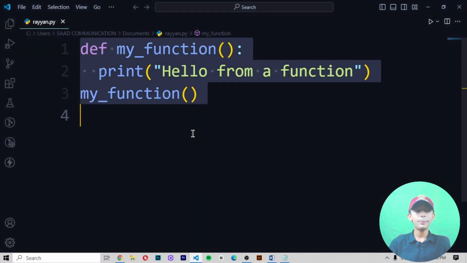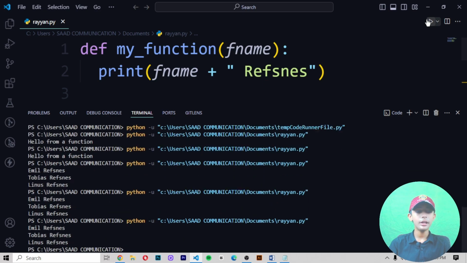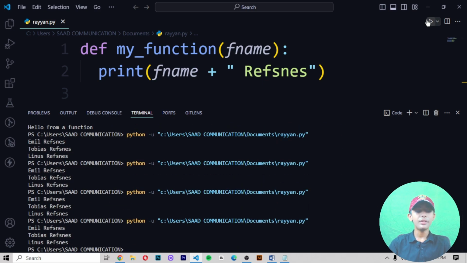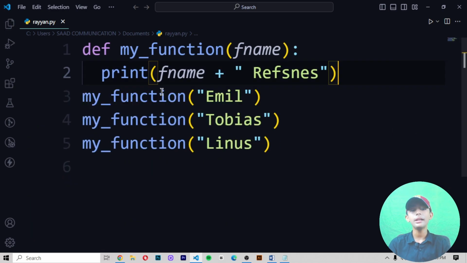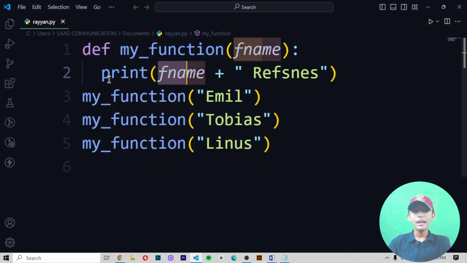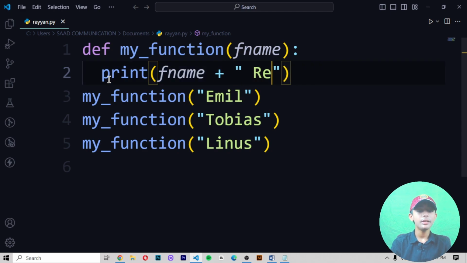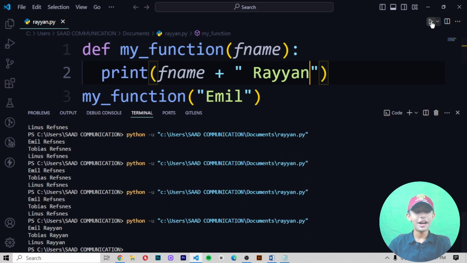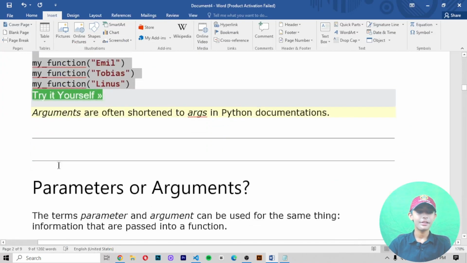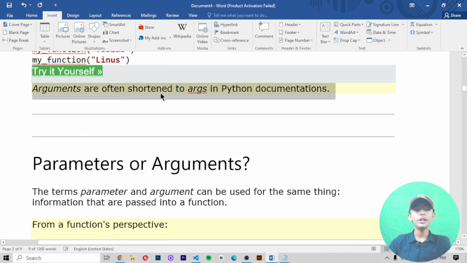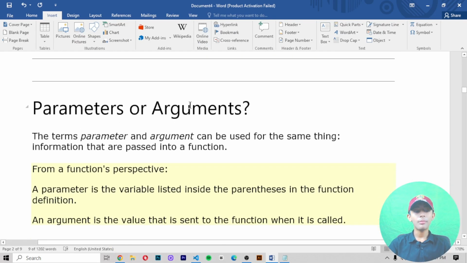When we copy it, paste it and save it, it should give me Emil Refsnes, Tobias Refsnes and Linus Refsnes. Why is it giving like that? Because in the second line of code, which is very important, first I say fname, then I say plus Refsnes. So that's why it gives me that. If I say plus Rayyan, it should give me Emil Rayyan, Tobias Rayyan, Linus Rayyan, like that. Arguments are often shortened to args in the Python documentation.